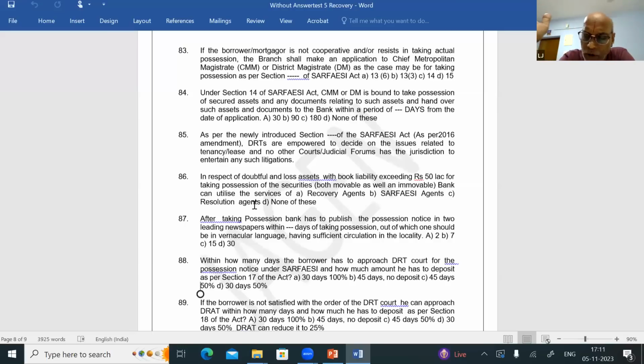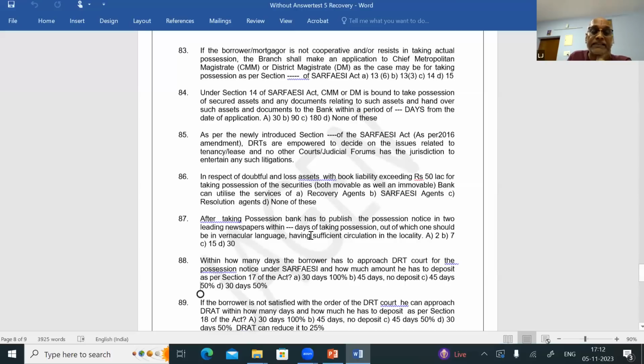For liability of 50 lakhs and above, under SARFAESI, we can use the services of the resolution agent, for doubtful and loss assets only. For other assets and for less than 50 lakhs, we will use SARFAESI agents.